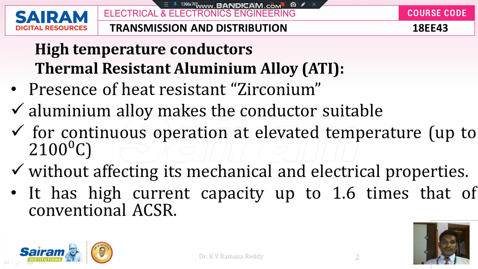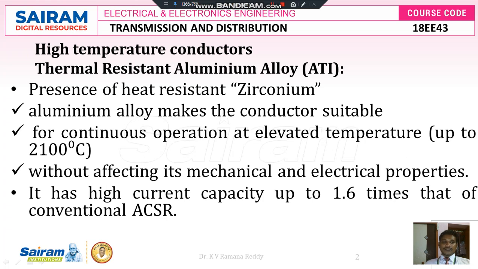Thermal resistant aluminum alloy conductor is suitable for continuous operation at elevated temperature up to 210 degrees centigrade. At 210 degrees centigrade also we can transfer that electrical power via this conductor, because this conductor has the internal resistance to bear that temperature. Even if we dope zirconium with ACSR conductors and the remaining conductors, it does not affect the mechanical and electrical properties, and it has the capability to transfer high current up to 1.6 times that of conventional ACSR conductors.